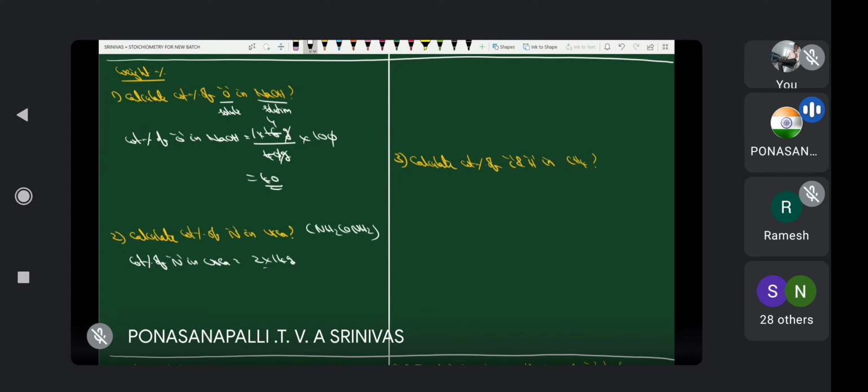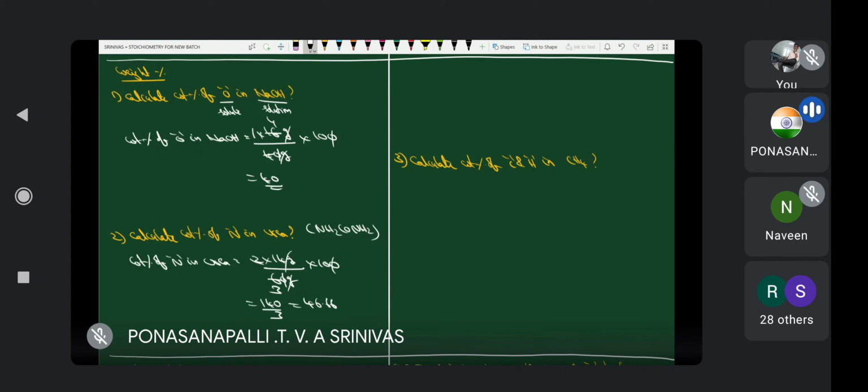But what is the molecular weight for urea? 60 grams into 100. Yes or no? Now gram cancels, zero cancels, 2 3s are. Therefore, that is equal to 140 by 3. 140 by 3 means 3 4s are 12, 6 are 18, 6 6. 46.66. That is the weight percentage of nitrogen in urea.